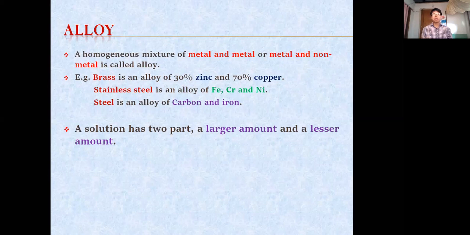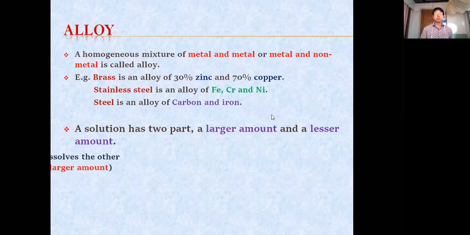In that solution, one is of larger amount and the other one is of lesser amount. Take the same example like NaCl in water. When we mix NaCl with water, we get the homogeneous mixture called solution. The larger amount is the water, and the lesser amount is the salt. So when we mix salt in water, we get a homogeneous solution. So in a solution, always one part is in larger amount, the other part is in lesser amount.